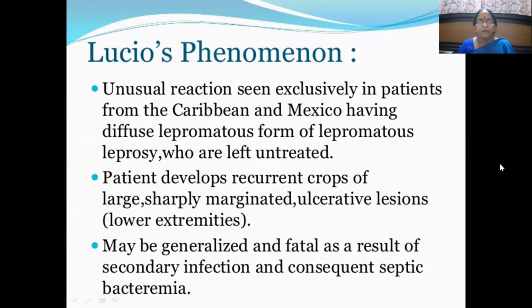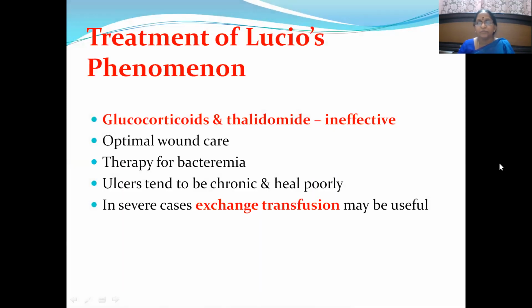What is it? An unusual reaction seen exclusively in patients from the Caribbean and Mexico having the diffuse form of lepromatous leprosy that was left untreated. So lepromatous leprosy, if not treated, ends up in Lucio phenomenon, diffuse forms of lesions. The patient develops recurrent crops of large, sharply marginated ulcerative lesions, especially on the lower extremities. So it becomes like a generalized picture. And it could be fatal if not treated, because it is untreated lepromatous leprosy. The patient may even die because of secondary infection and septicemia, etc. So how are you going to manage here?